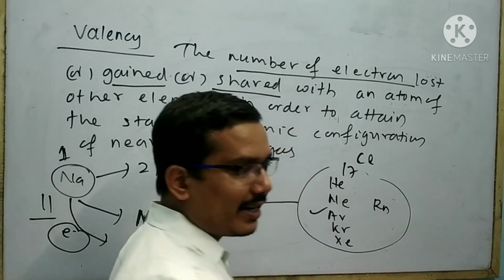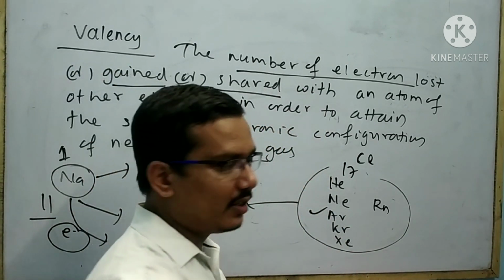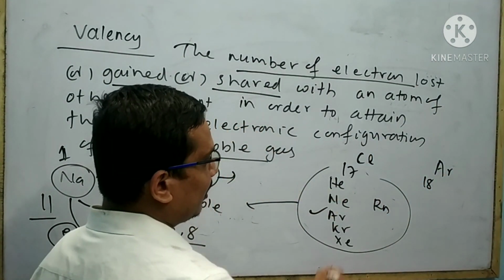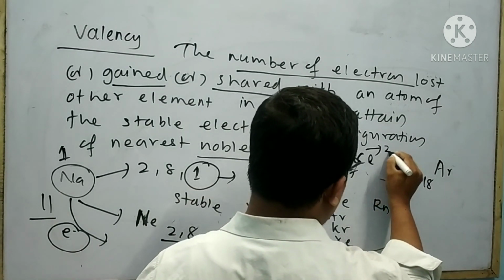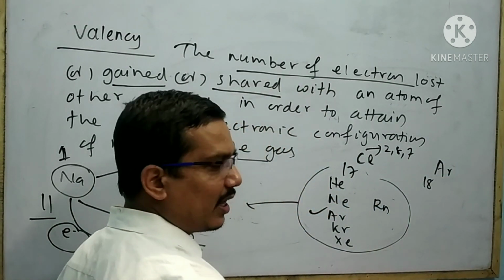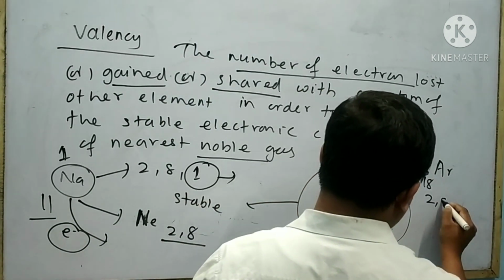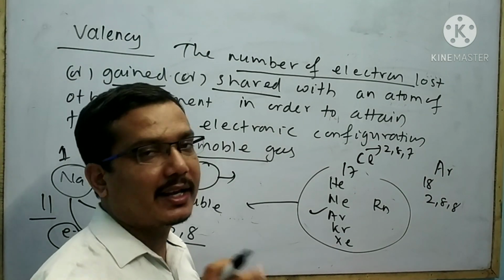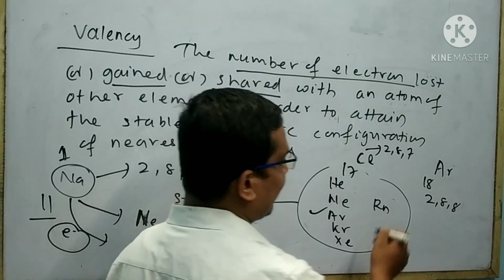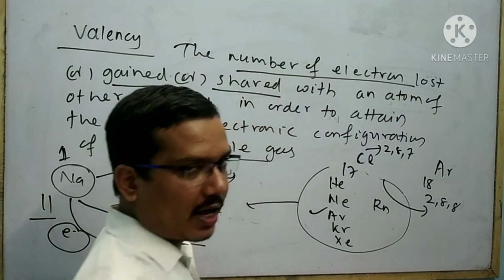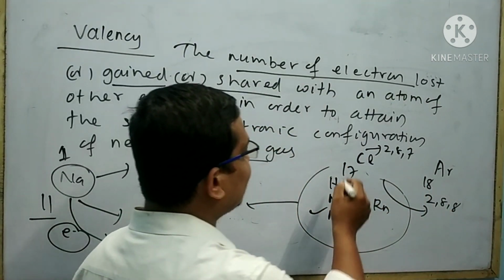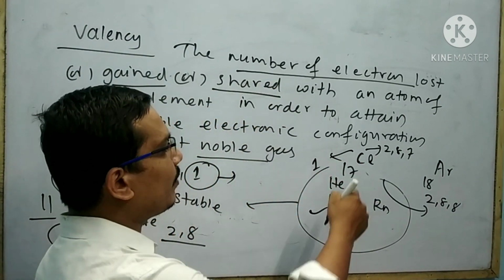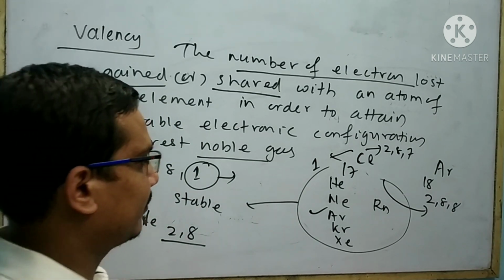Argon is the nearest noble gas of chlorine, which has atomic number 18. The electronic configuration of chlorine is 2, 8, 7. The electronic configuration of argon is 2, 8, 8. So chlorine has a tendency to gain an electron and attain the stable electronic configuration of argon. So the valency of chlorine is 1, because here the number of electrons gained is equal to 1.